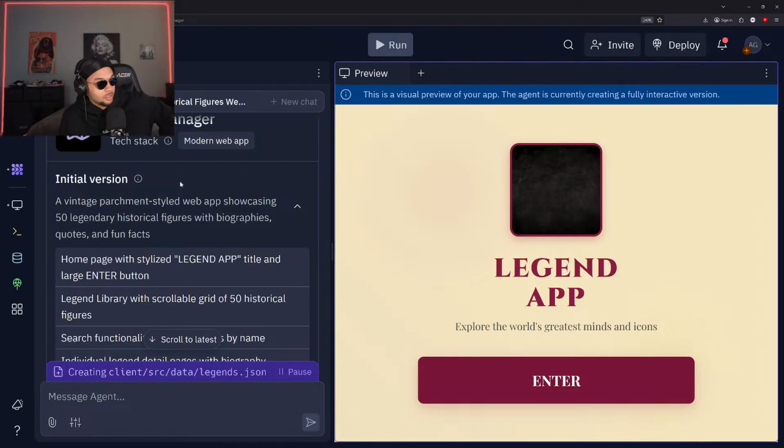But yeah, this is an app meant to check out informational historical figures, right? But you can also use this to check out whatever you wanted to. So yesterday we did a hip hop app. This legend app could have been a rapper's app or a pop star app or a movie star app. It could have any genre of people. I just chose to do legendary figures throughout history because I feel like that's something I would be interested in. But yeah, there's a ton of potential with this style of app.